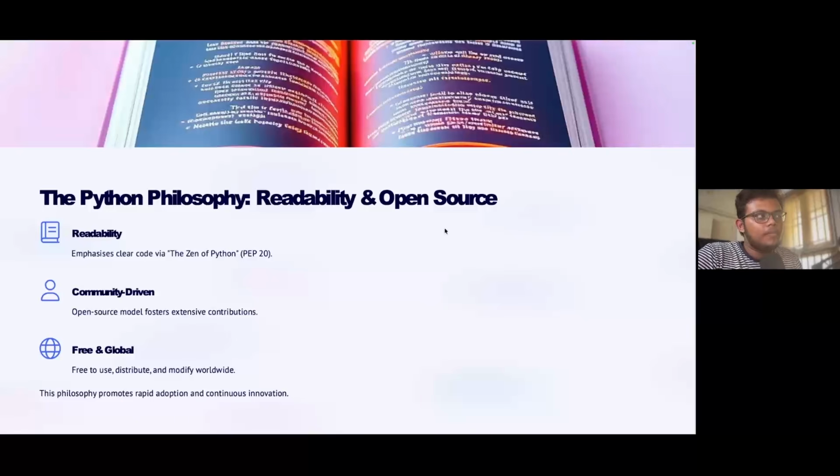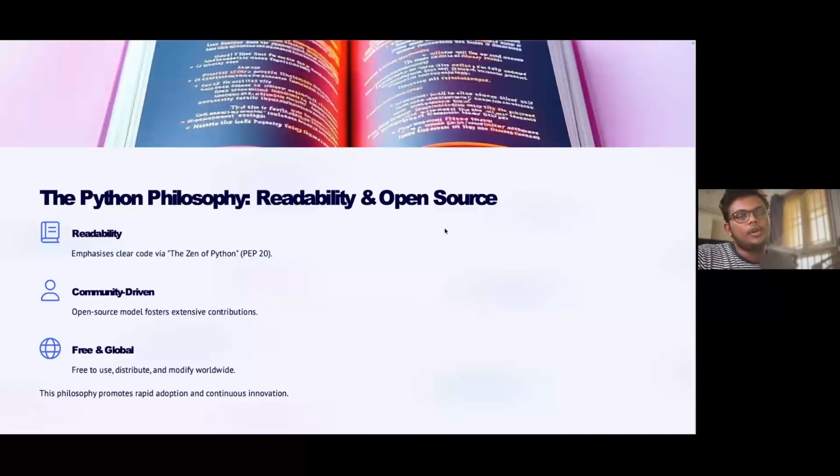One of the main features of Python is the readability of the code. If you look at the code, you can very easily understand the logic and what's happening in your program, while other programming languages require a little bit of time for us to understand their syntax and other stuff.